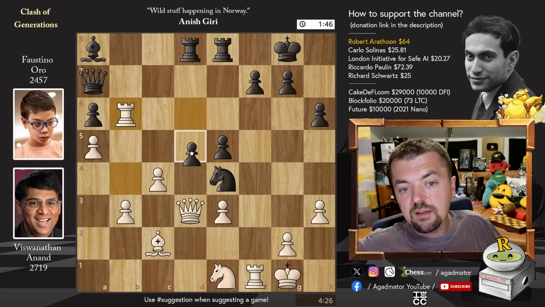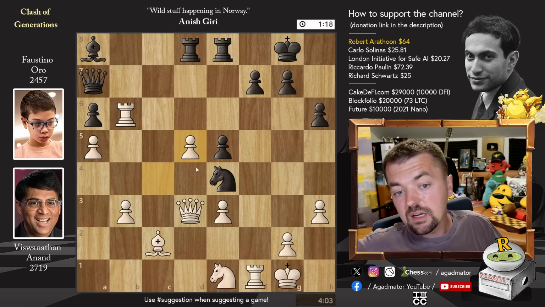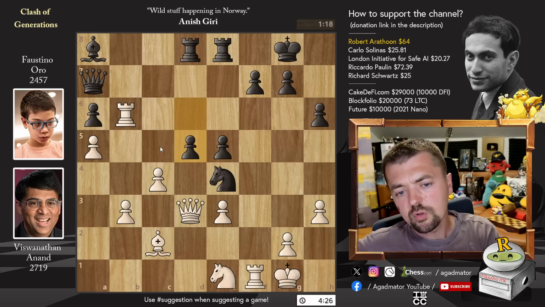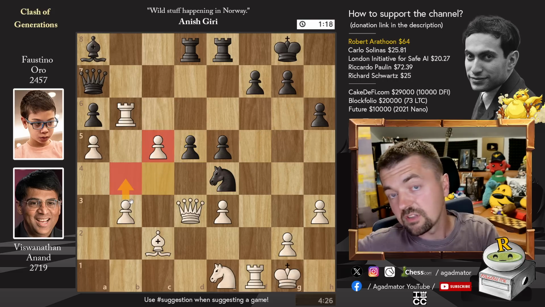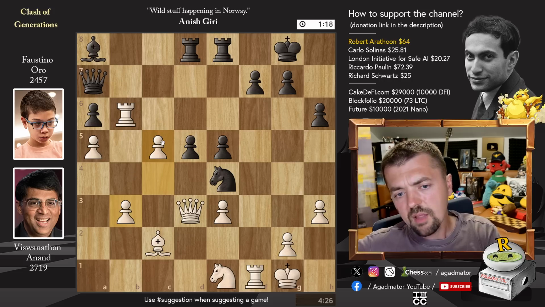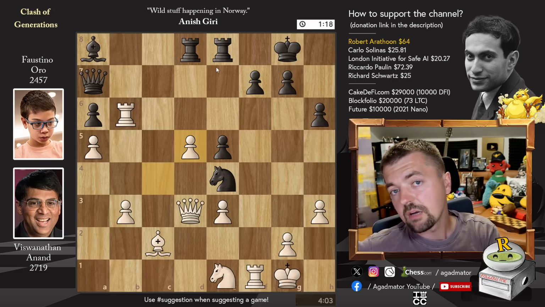Pawn to d5. Faustino strikes in the center. C captures on d5. Also interesting here would be pawn to c5, as the knight cannot move and you just get a passed pawn. You're gonna defend it with pawn to b4. So there is nothing wrong with that. I think Anand found the perfect way to minimize any chances that Faustino might have without burning too much time.